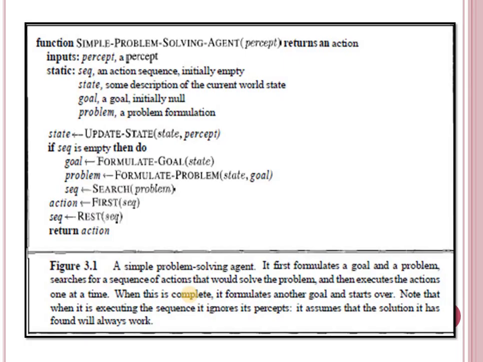Initially it is empty. Next is state, some description of the current world state. The variable will consist of the description of the current world state. Then next is a goal. The variable consists of the goal. Initially it is null. Then next is a problem. It has the problem formulation.